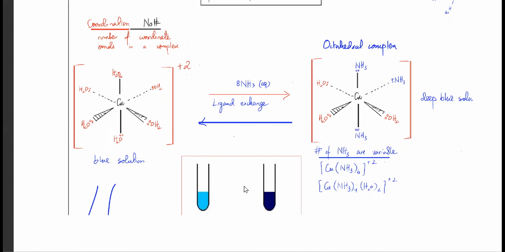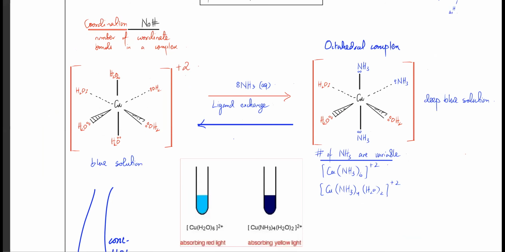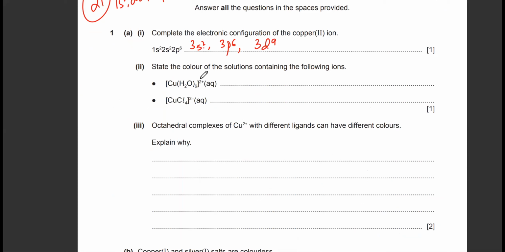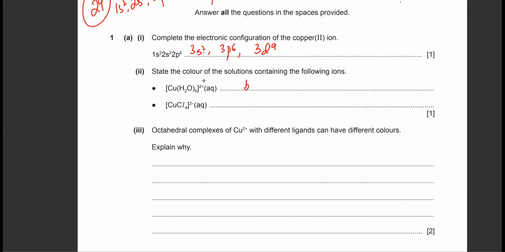So he was asking for the colors. His question in an exam, he was asking for the color of copper H2O6. So that's going to be a blue solution.